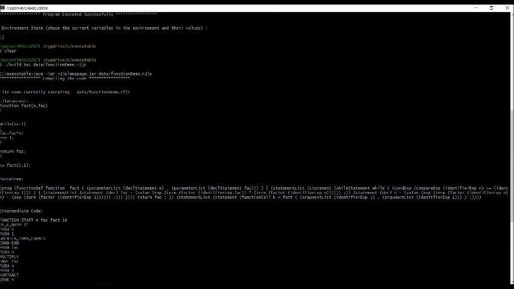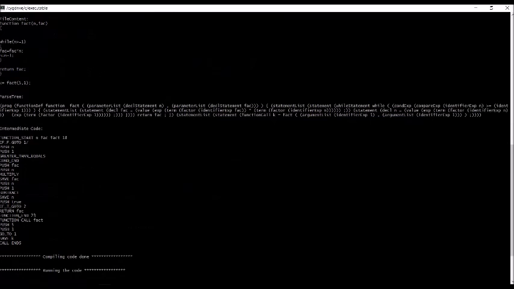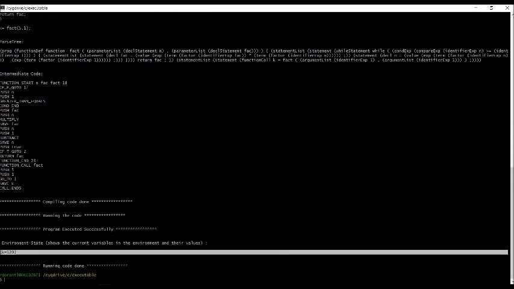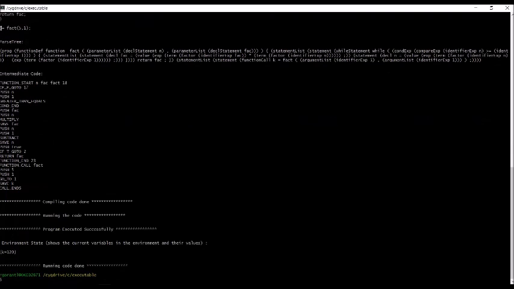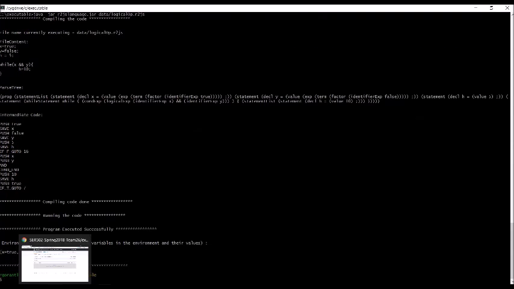If you see here, this is the file which was executed, and this is the file content, the parse tree, intermediate code, and then the final output. So here if you see, the function is returning a value called fac, and it's been captured into the variable k. So in the final environment we have k as 120.